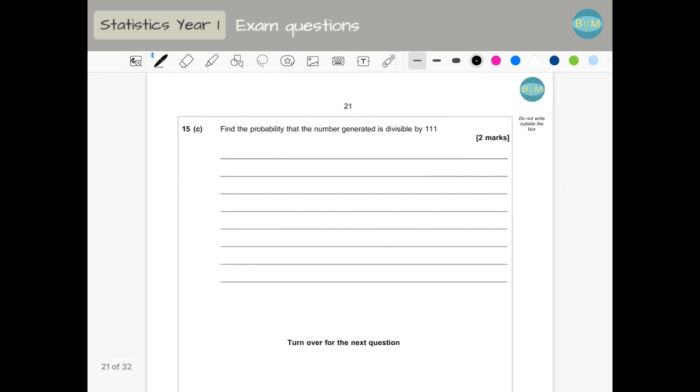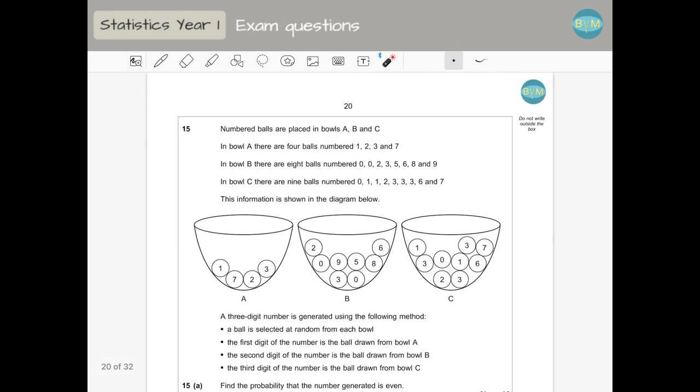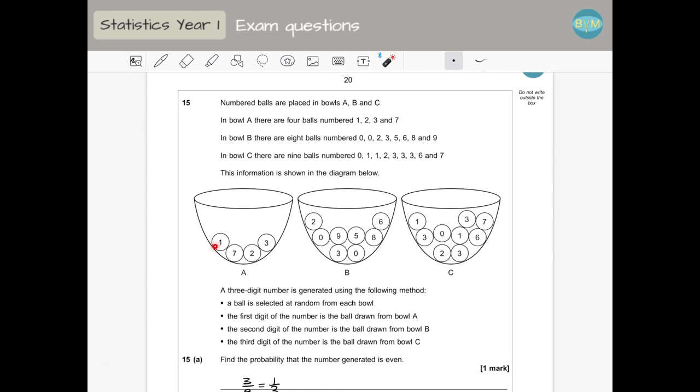The last bit asks, find the probability that the number generated is divisible by 111. So it could be 111, but we don't have a 1 here, so that's not an option. 222, for example, would be one option. 333 would be another option. And 777 we don't have. So the only two options are 222 or 333.